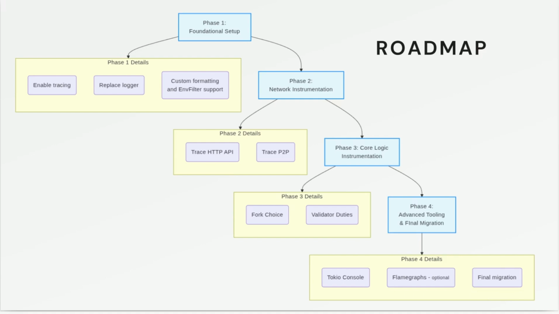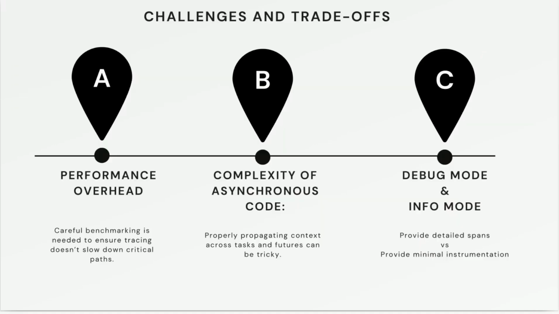And there, sure, I have some challenges and trade-offs, so let's mention them. One of the challenges will surely be performance overhead, where I need to carefully benchmark to ensure tracing doesn't slow down critical paths. Another one is the complexity of async code, and trade-offs need to be made between debug mode, where I will provide detailed spans, and info mode, where I need to provide minimal code instrumentation.